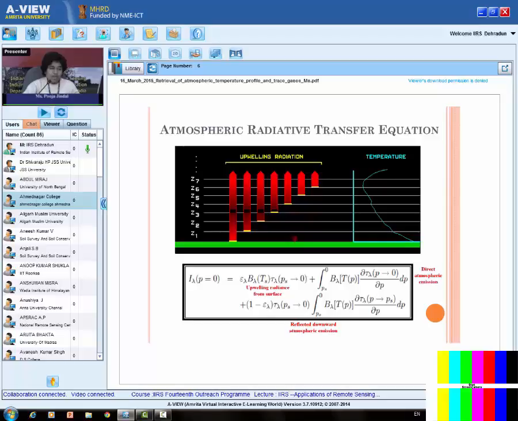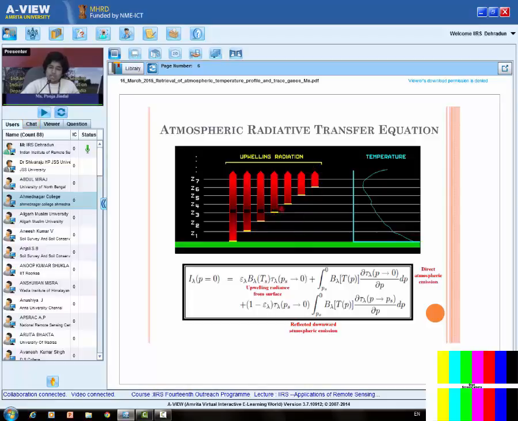Then from here we have to multiply it by reflectance, and it can be easily proved that the reflectance can be given as 1 minus epsilon lambda, that is, emissivity. And then after being reflected from here, it will go again to the top. So I have to multiply this with the transmittance from the surface to the top of the atmosphere. So that's what we have done here. So tau lambda from Ps to 0. So this is now what will give me the emissions from the atmosphere in the downward direction, and then after being reflected from the surface, it is reaching the top.